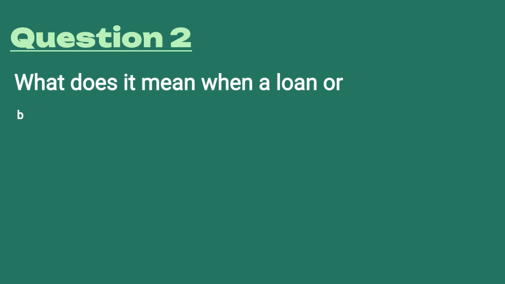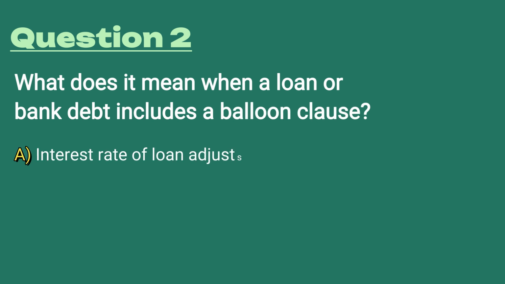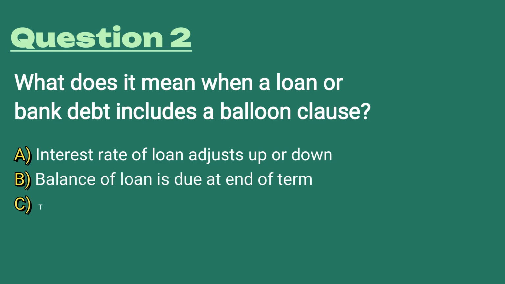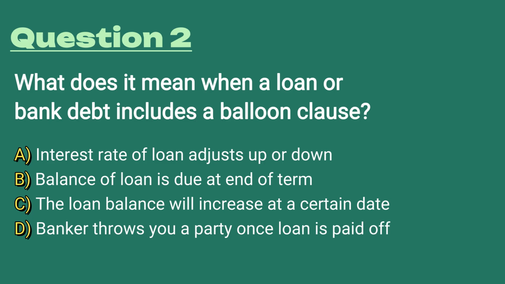Question number 2. What does it mean when a loan or bank debt includes a balloon clause? A, interest rates of a loan adjust up or down. B, the balance of the loan is due at the end of the term. C, the loan balance will increase at a certain date. Or D, the banker throws you a party once the loan is paid off.